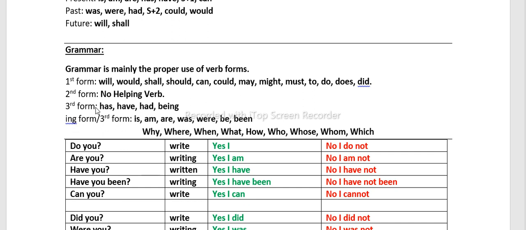These are the four words that tell us that I should use the third form of verb. If I use any other, my sentence goes wrong. Maybe I don't use any of the verb forms, for example, I have a car, I have a pen. This is correct. But if I'm using a verb form, it must be the third form of verb. Any other is wrong.